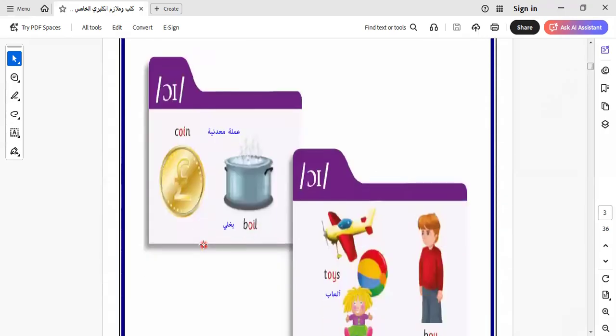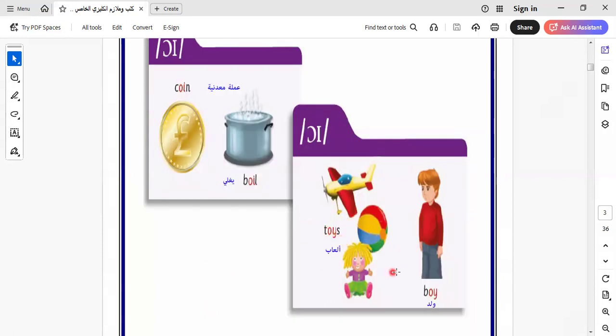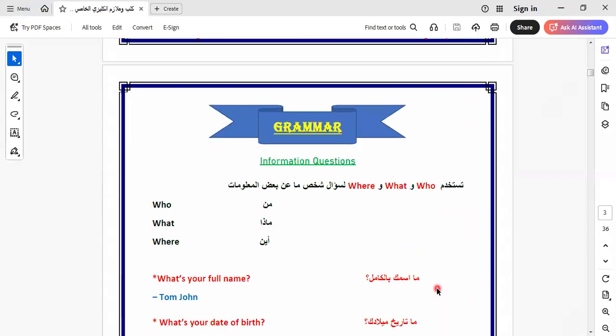Let's go to another item. Here we have the pronunciation of OI. We say coin, boil. We say here toys, boy. Toys and boy. Okay, let's go to another one.